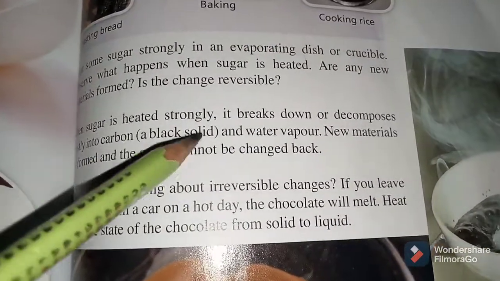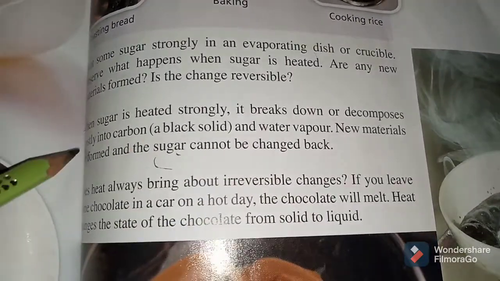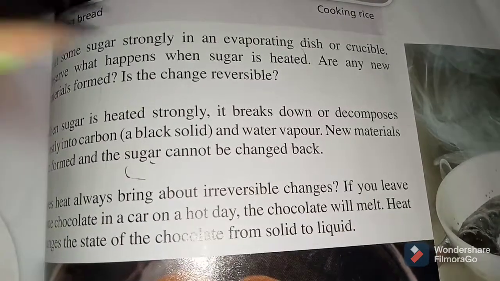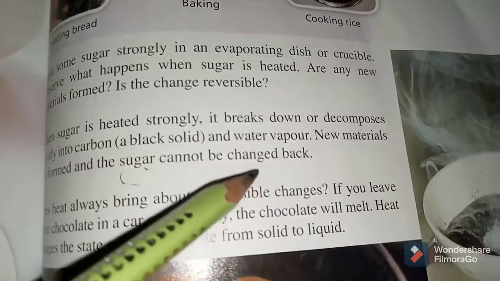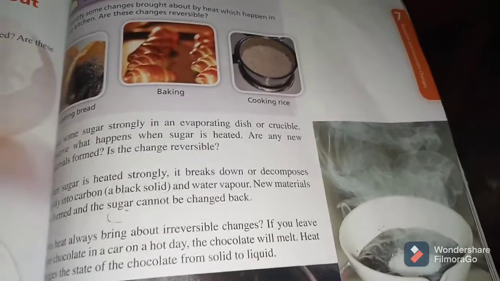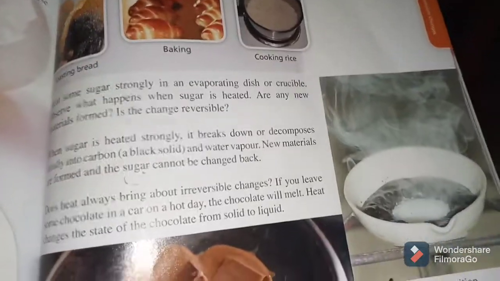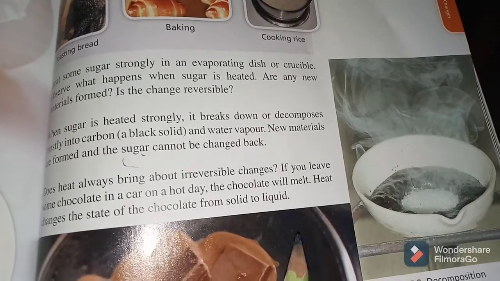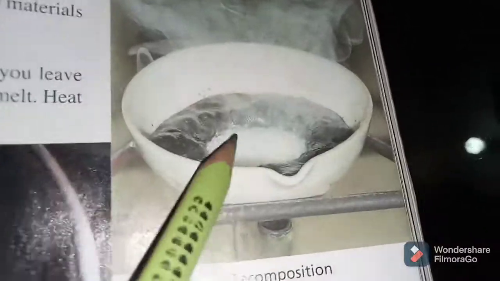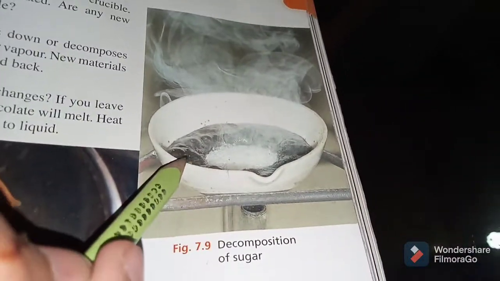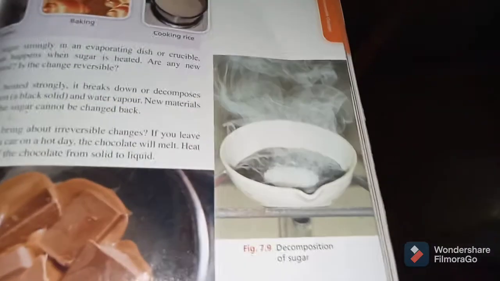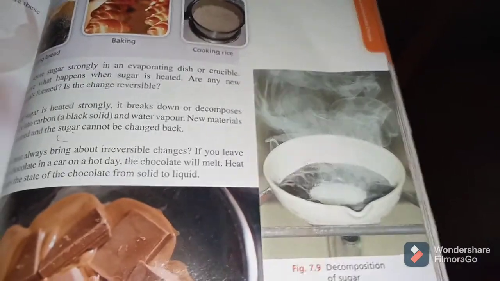When sugar is heated strongly, it breaks down or decomposes mostly into carbon, a black solid, and water vapor. New materials are formed and the sugar cannot be changed back, because sugar has a white color. So when we boil or evaporate the sugar, it converts like this. This is the decomposition of sugar. It changes from white to black color, so we cannot get back the white sugar. So this is an irreversible change.